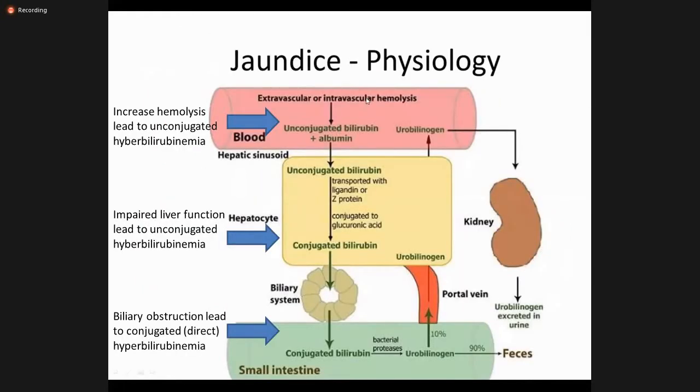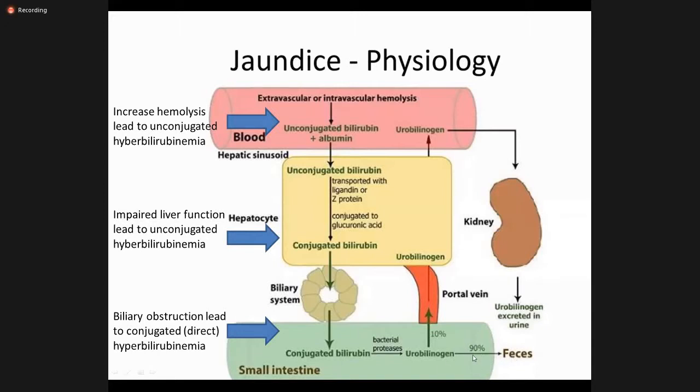So this is the more clear picture. If people can see this, increased hemolysis leads to unconjugated hyperbilirubinemia because there is more destruction of the RBCs in the blood and the spleen. And this unconjugated bilirubin enters into the liver where it is conjugated to glucuronic acid and it becomes conjugated. So this conjugated bilirubin is then secreted in the biliary system. Any obstruction leads to conjugated or direct hyperbilirubinemia. So the bile is not able to reach the feces.